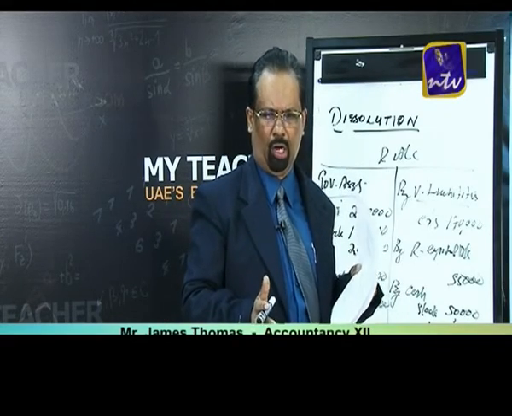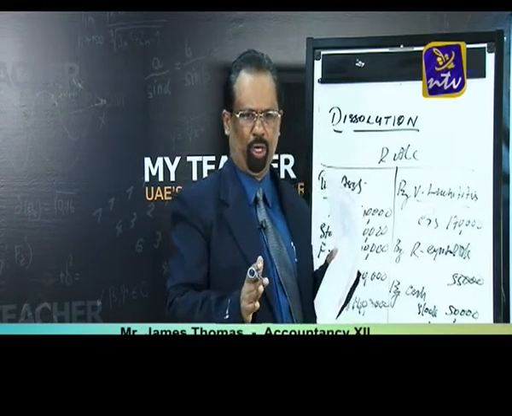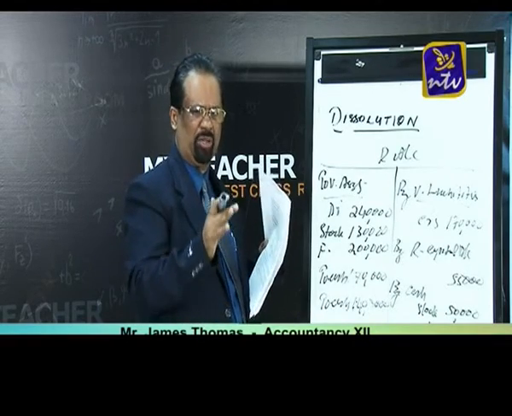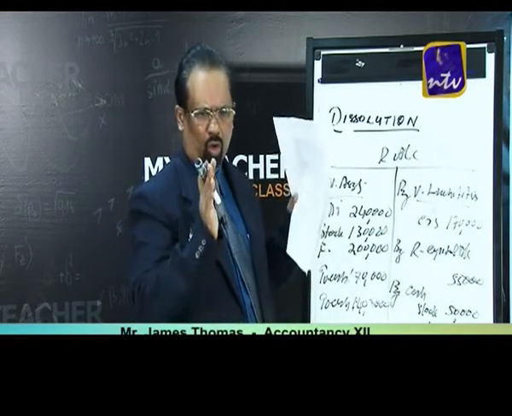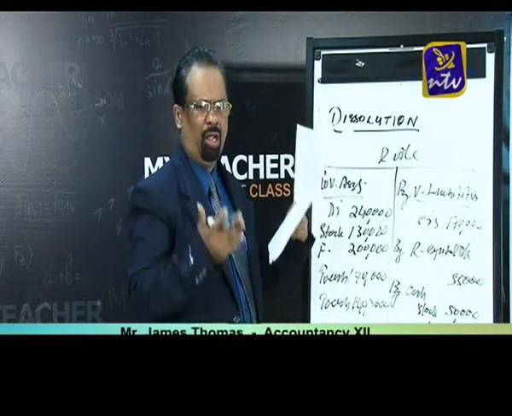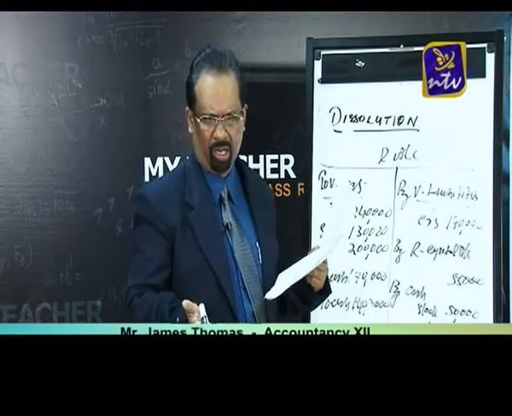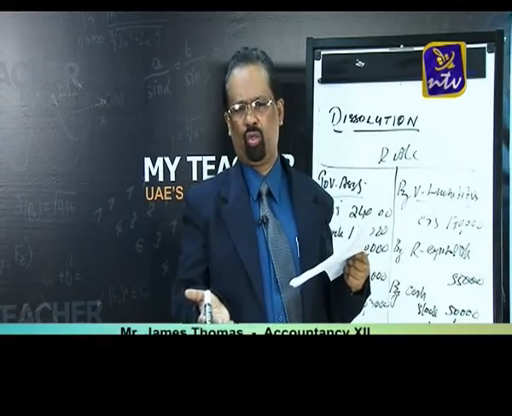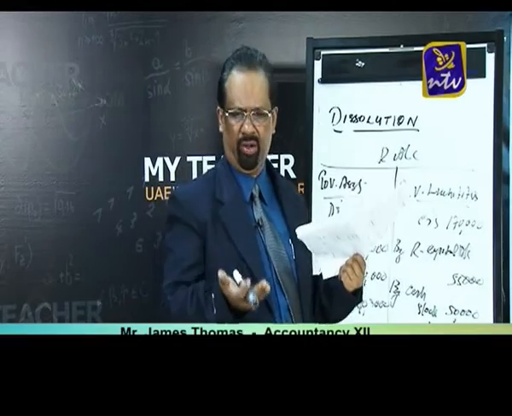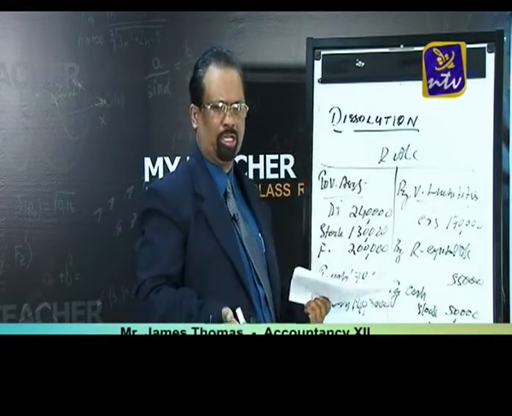They are asking to find out the realization account, and also the partners' current accounts, capital accounts and bank account. I think all of you got my point, and once again revise everything. Nowadays the board is asking this type of question. Either they ask only the realization account, or sometimes the realization account, partners' capital accounts and bank account, or sometimes only journal entries. The 2013 and 2012 papers ask only journal entries.